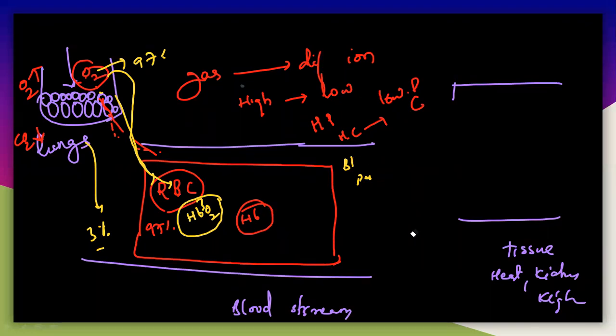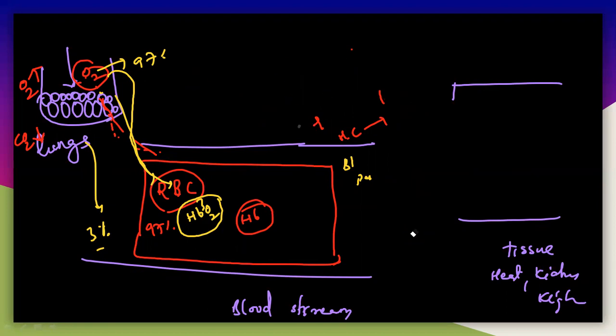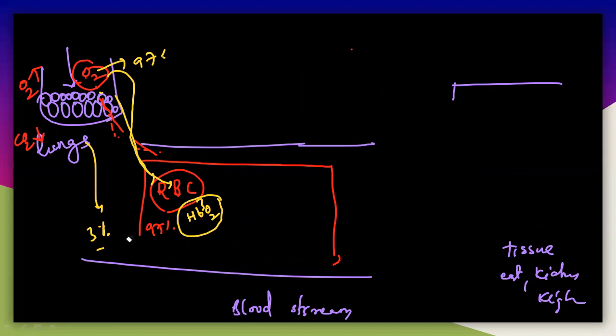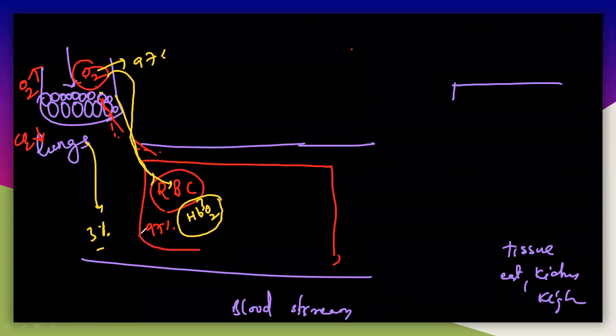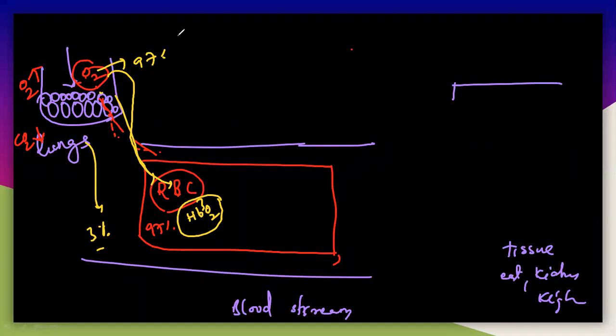Let me take another small diagram. This is the tissue, and see what happens.